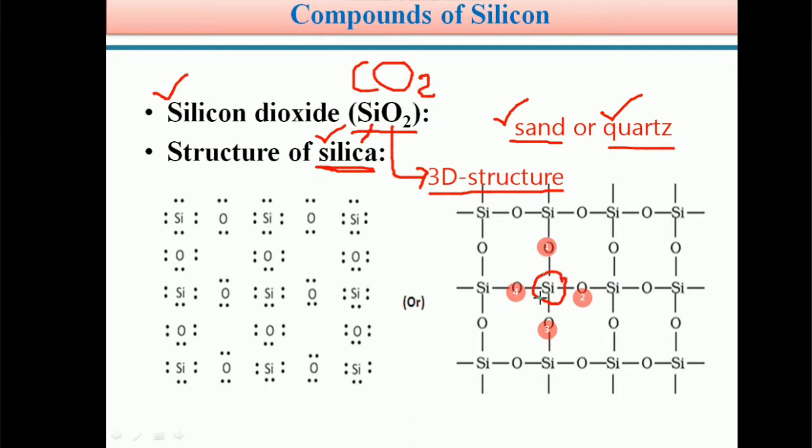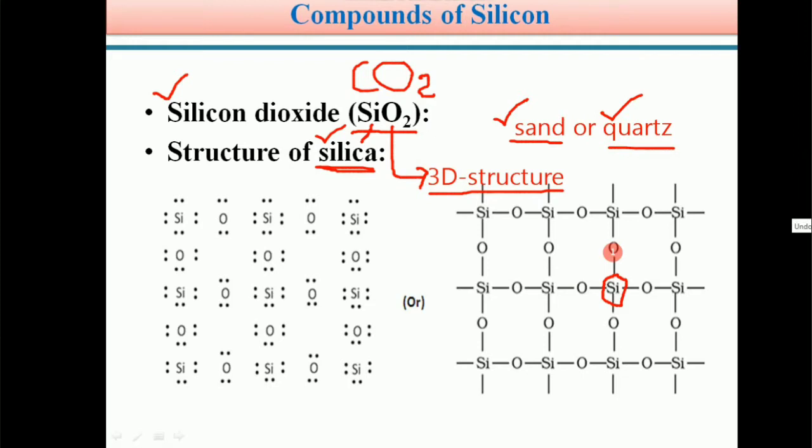In this manner, each silicon atom is linked with four oxygen atoms. In silica, each silicon is linked with four oxygen atoms through covalent bonds.